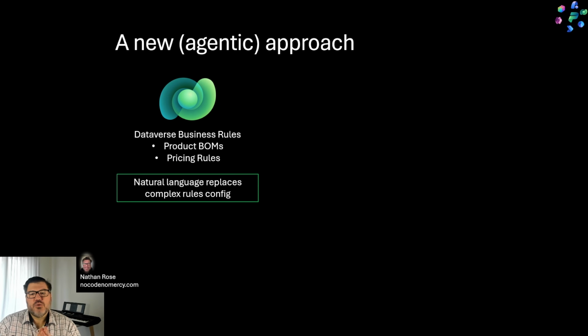So firstly, we're going to use business skills. For those of you unfamiliar with business skills, this is a preview feature in Dataverse that effectively lets us extend our agents with a microservice. We can add instructions to agents, basically a microservice, without having to go and update and test and publish our agent. We can simply add new instructions that the agent has access to. So as our business processes grow and change, we can update our agent's capabilities with natural language without having to go through a lengthy SDLC process.